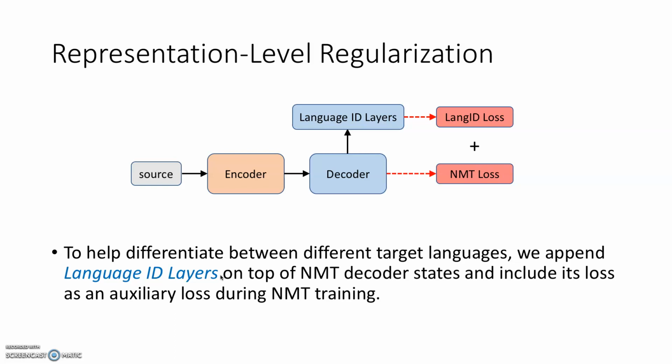In our paper, we implement language ID layers as a few encoder layers, similar to a few BERT layers. From there, we predict the target language during training, and the classification loss is represented as the language ID loss. During training, we add these two losses together. Our results show that it works pretty well.